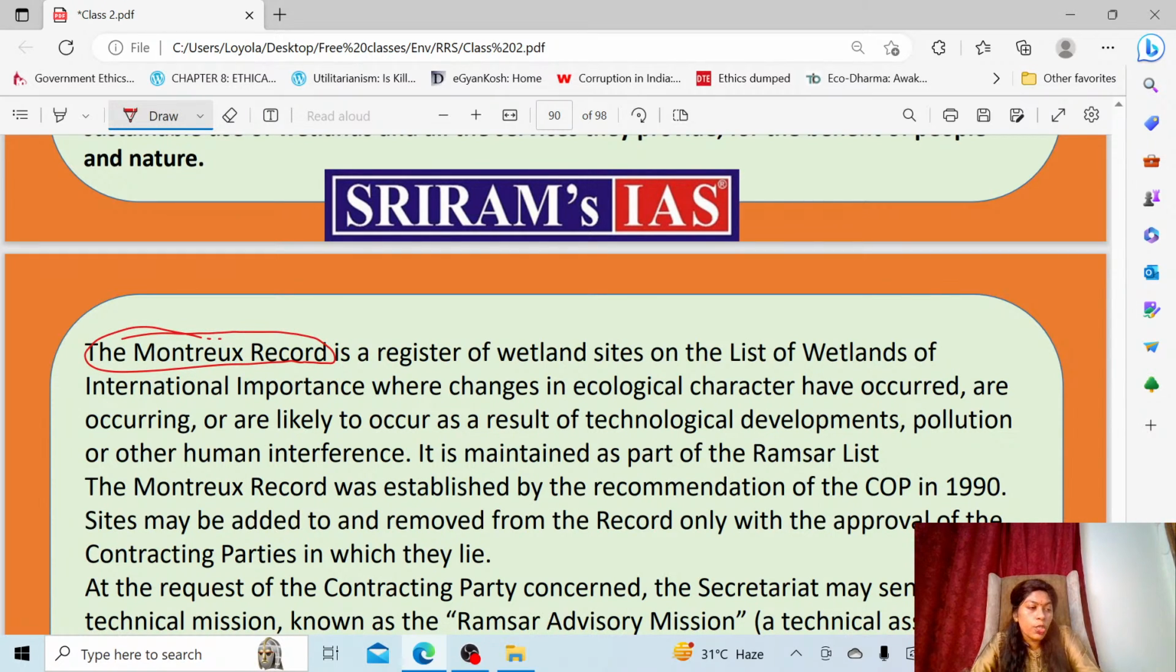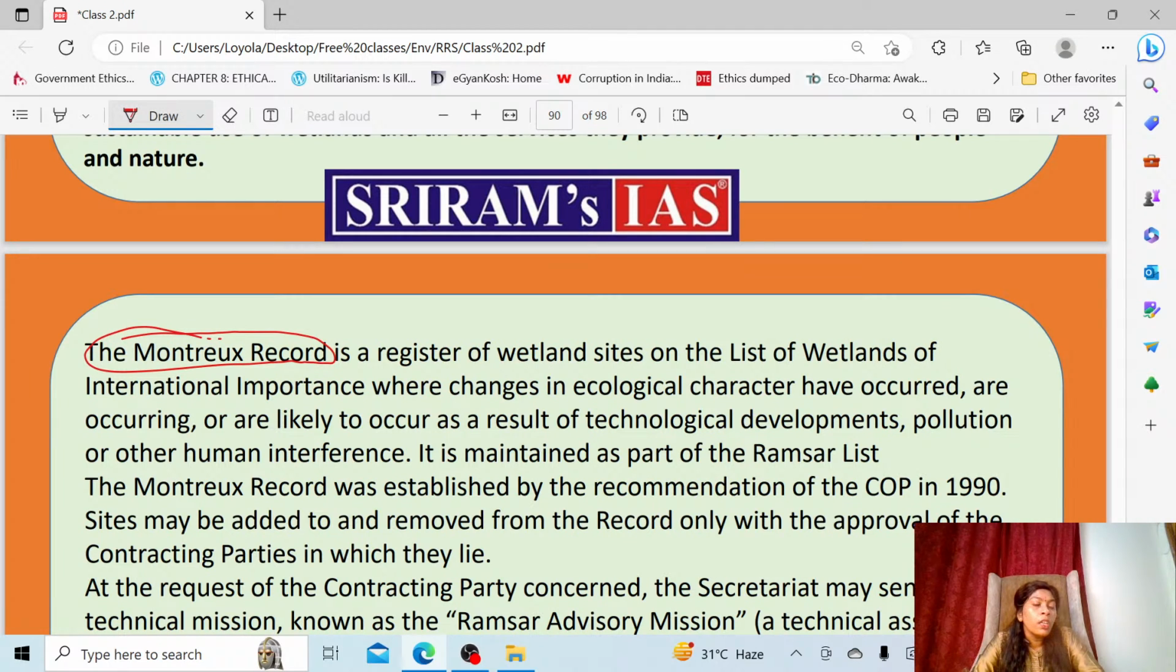Okay, it's a register of wetlands where the ecological character has undergone changes, is undergoing changes, or has already changed. Any change which has already occurred in the ecological character of the ecosystem, that is the wetland, or any change which is occurring or is about to occur. All these will be put under the Montreux record.